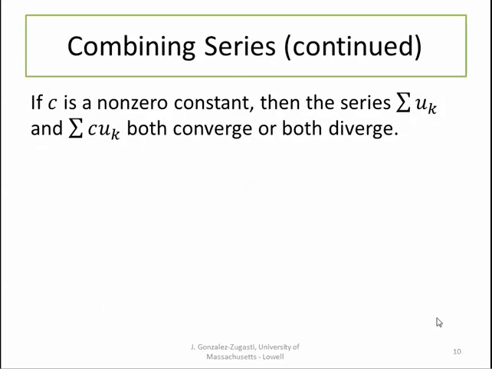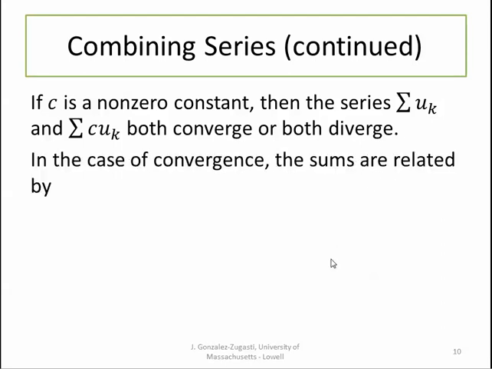Another thing we can say is that if c is a non-zero constant, then the series of u sub k and the series of c times u sub k both converge or both diverge. If they converge, then the sum of the series c times u sub k is equal to c times the series u sub k.